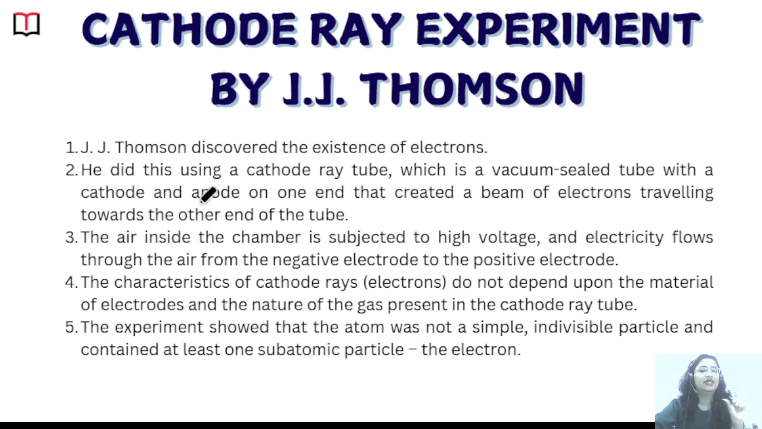Basically, the ionized gas was present. It was not air, it was ionized gas. And the electricity flows from the negative electrode to the positive electrode. So it was moving from the negative to the positive side. The characteristics of the cathode rays, the electrons, do not depend on the material of the electrodes and the nature of the gas which was present.